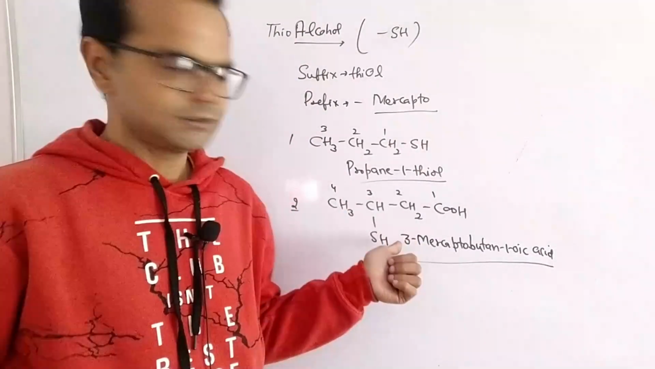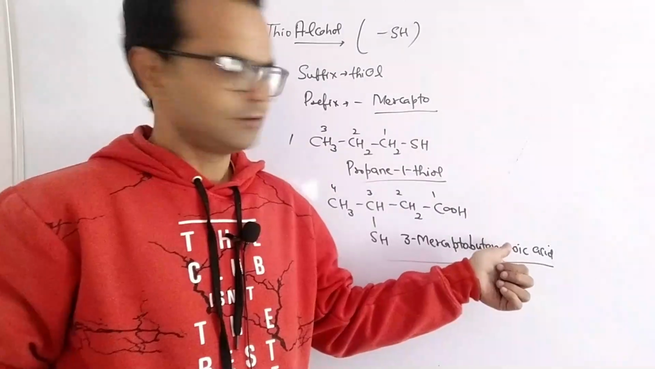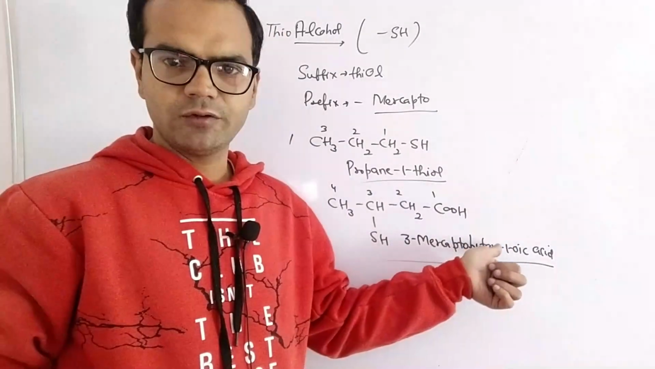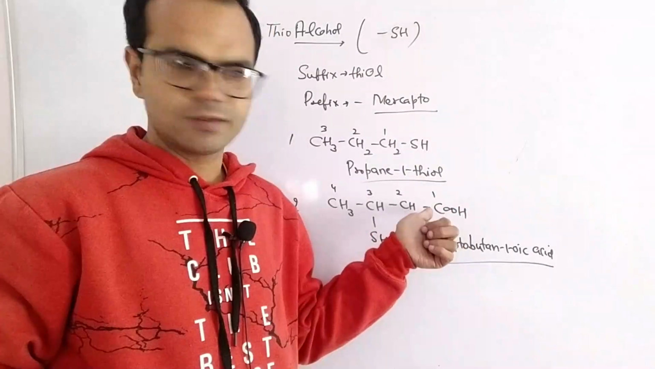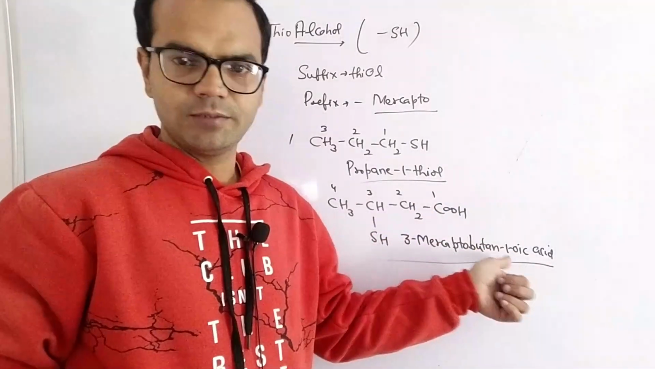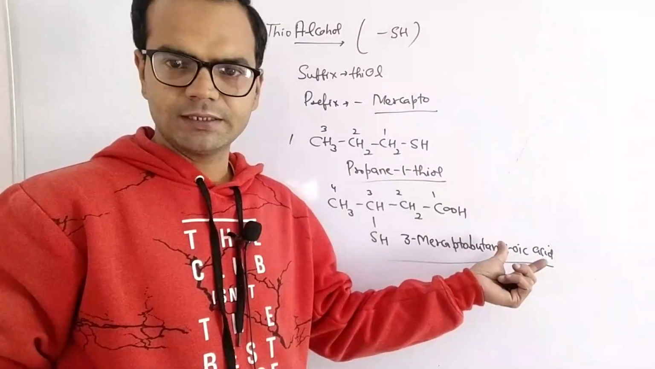So the IUPAC name is 3-mercaptobutan-1-oic acid, or simply 3-mercaptobutanoic acid. When the COOH group is present, it will always get the first number. So you may write 1 or may not write 1. It can be written simply as butanoic acid.